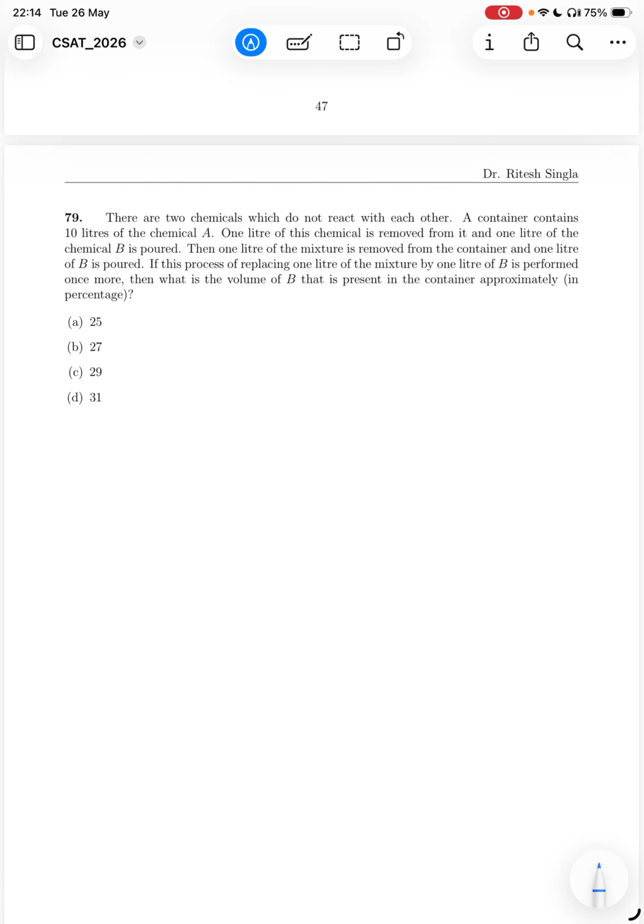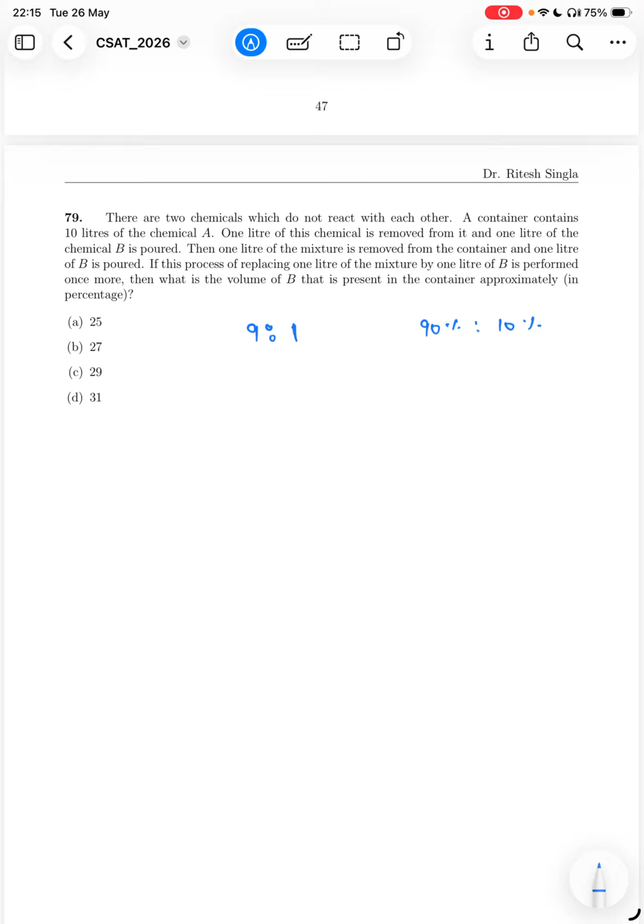There are two chemicals which do not react with each other. A container contains 10 liters of the chemical A. So initially we have 10 liters of chemical A. 1 liter of this chemical is removed from it, and 1 liter of the chemical B is poured. Okay, so if we remove 1 liter of this, we have 9:1. Basically 90% of this is A, and 10% is chemical B.